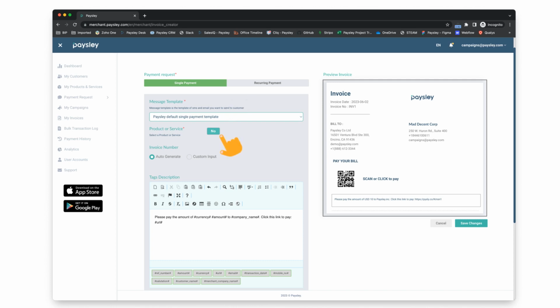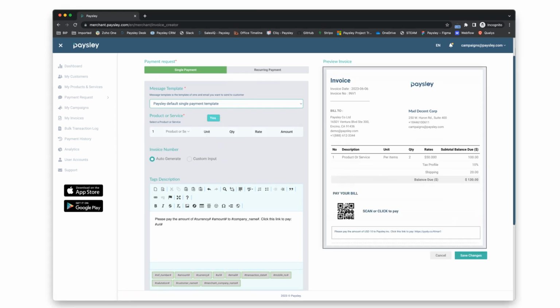Toggle the switch to Yes if you are going to create product and service-based invoices. Select your preferred invoice number generator. If you choose to, you can add additional information to the body or footer of your invoices. Use the tags to automatically add information, like your customer's name and the amount payable, to the information.